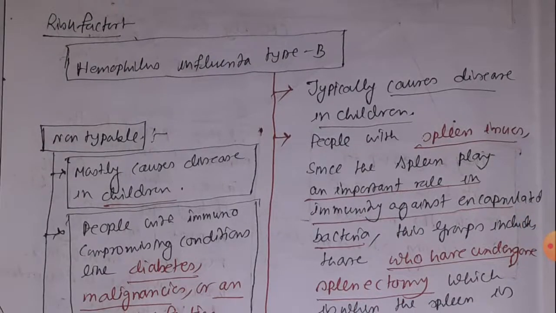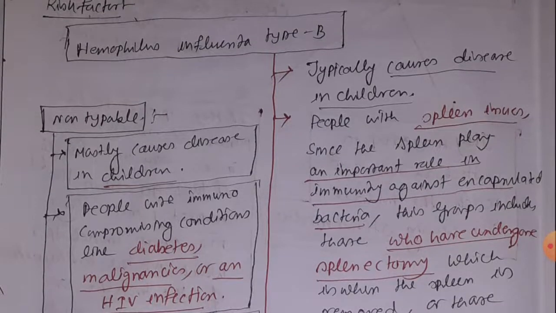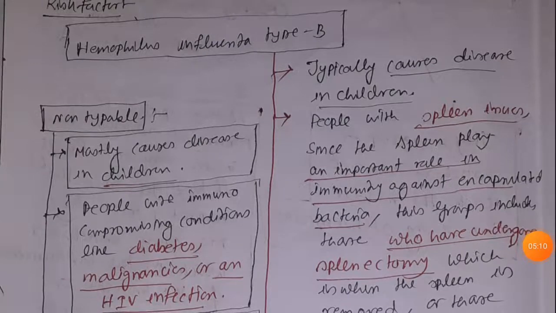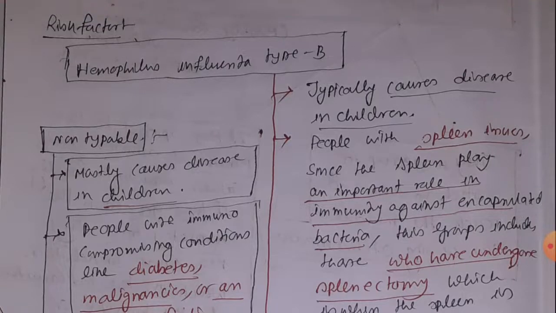So what are the risk factors for Haemophilus influenzae type B? Children are at risk, along with people who have developed any kind of spleen issues, that may be due to splenectomy, sickle cell anemia, or functional asplenia, and people who have malignancies. Another important thing, people who have congenital deficiency of complement component and people who have acute viral infection are all at risk for Haemophilus influenzae type B.